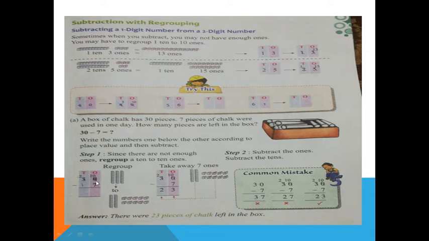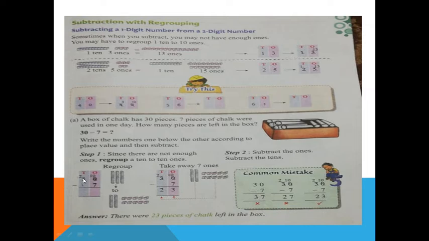So 0 is a small number compared to 7. So we cannot, if you have a small amount of money, then you won't take out a big amount. It's not possible. So we take from the next number, borrowing. We are using this method, borrowing.